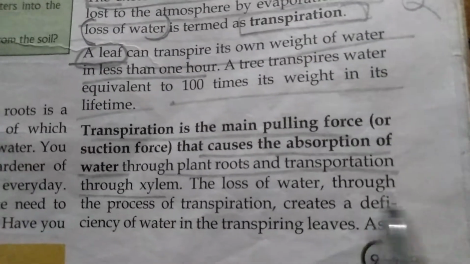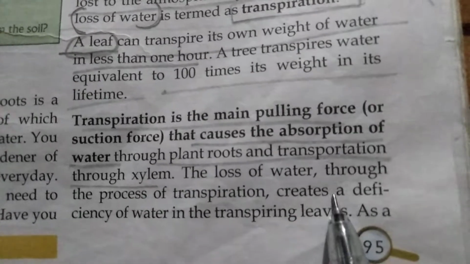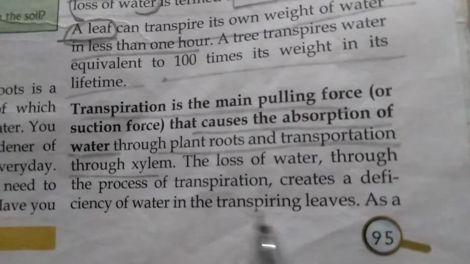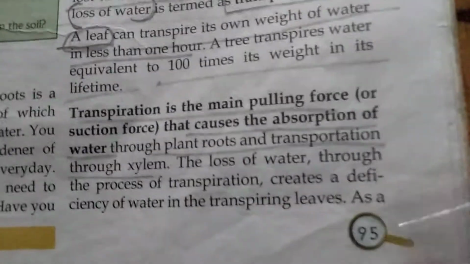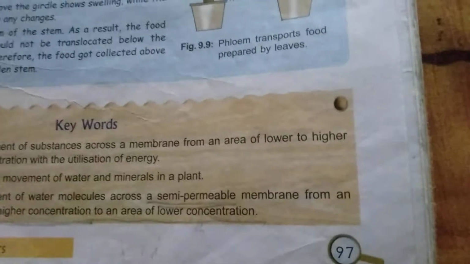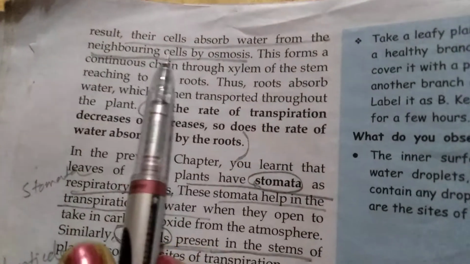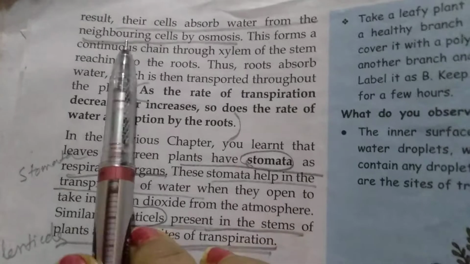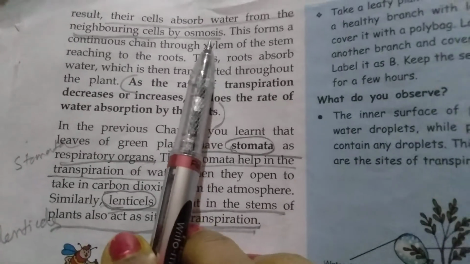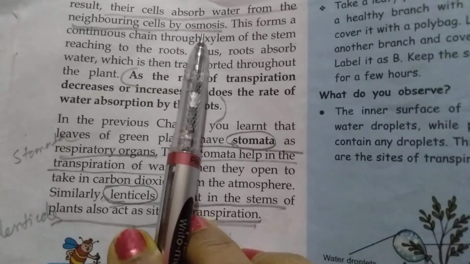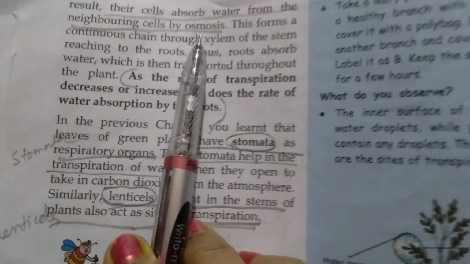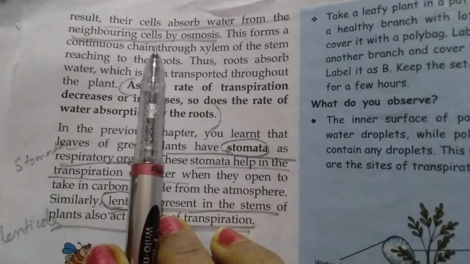The loss of water through the process of transpiration creates a deficiency of water in the transpiring leaves. So as the leaf transpires, there is a deficiency of water in the leaf. Its cells absorb water from the neighboring cells by osmosis. So when the level of water becomes small, they absorb water from their neighboring cells.